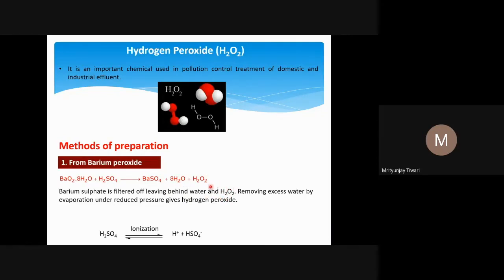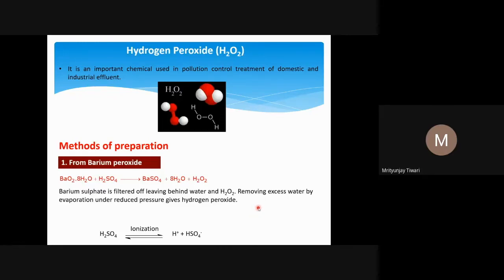So what is left is water and H2O2, and one can remove the excess water by evaporation under reduced pressure, giving hydrogen peroxide. Why evaporation? Because the boiling point of H2O2 is more than the boiling point of water. Its boiling point is more than 150 degrees centigrade, I think it is 153 degrees centigrade. If you boil it, water will be the one which boils first. It is a kind of distillation, so you can distill it to form a concentrated H2O2 solution.